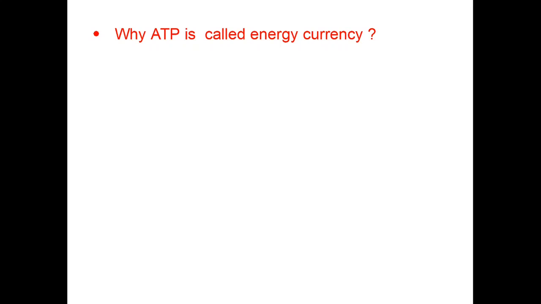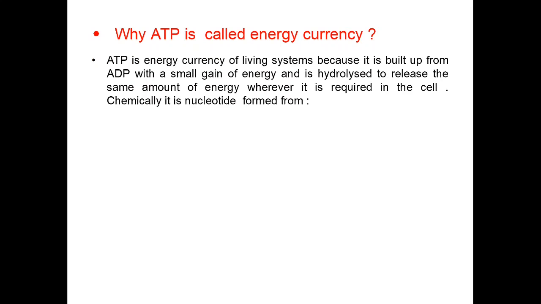Why is ATP called energy currency? ATP is the energy currency of living systems because it is built up from ADP with a small gain of energy and is hydrolyzed to release the same amount of energy wherever it is required in the cell.